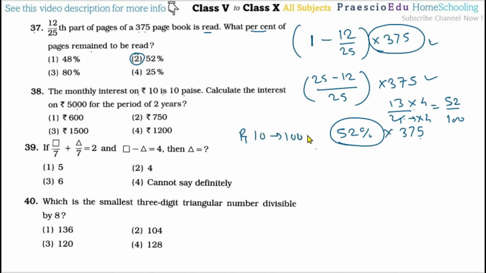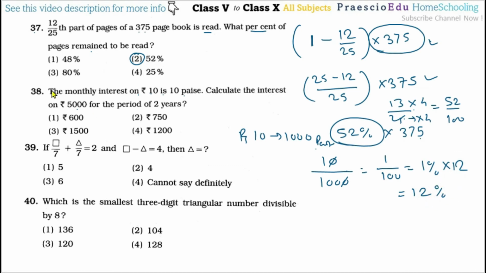So what is the percentage? 10 paise from the 1000 paise, that is 1 by 100, or we can say 1%. That is monthly. So for yearly, we have to multiply by 12, that is 12%. This is the rate of the interest.